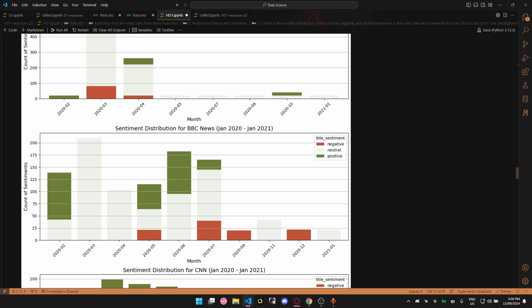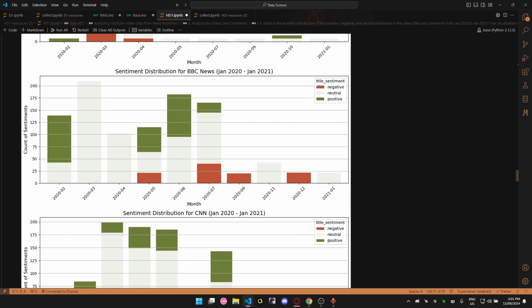That's probably because people liked what BBC News said. But from there on, in the second half and the beginning of 2021, it seems that the videos are not very welcomed. We can see that September and December are all red, all negative.